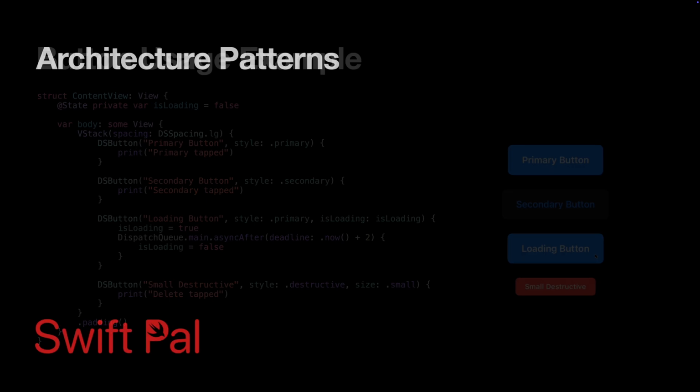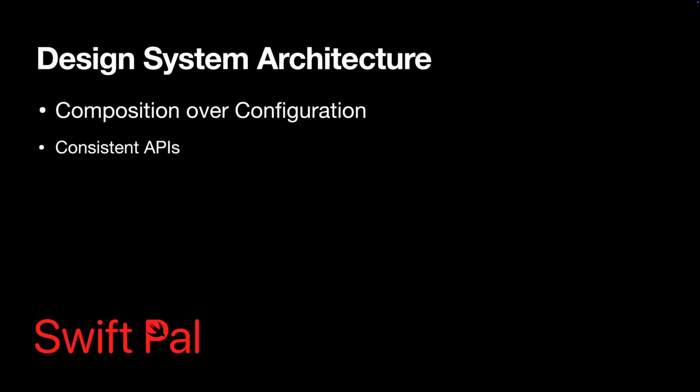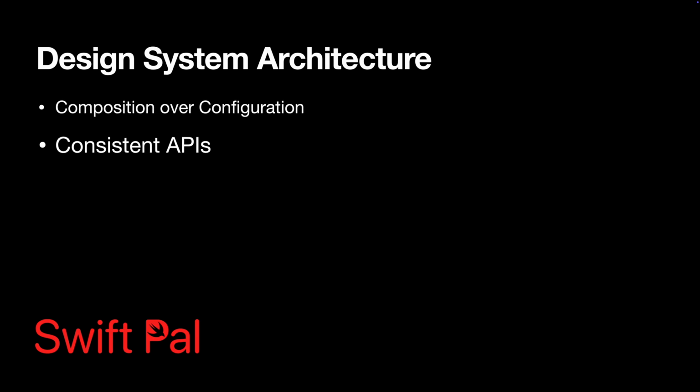Now that we have our foundation, let's talk about the bigger picture. A design system isn't just a collection of colors and fonts, it's a systematic approach to building consistent interfaces. When you are thinking about design system architecture, there are a few key principles to get right. The first is composition over configuration. Instead of building super specific components with tons of flags and booleans, you build small building blocks that can be combined together.